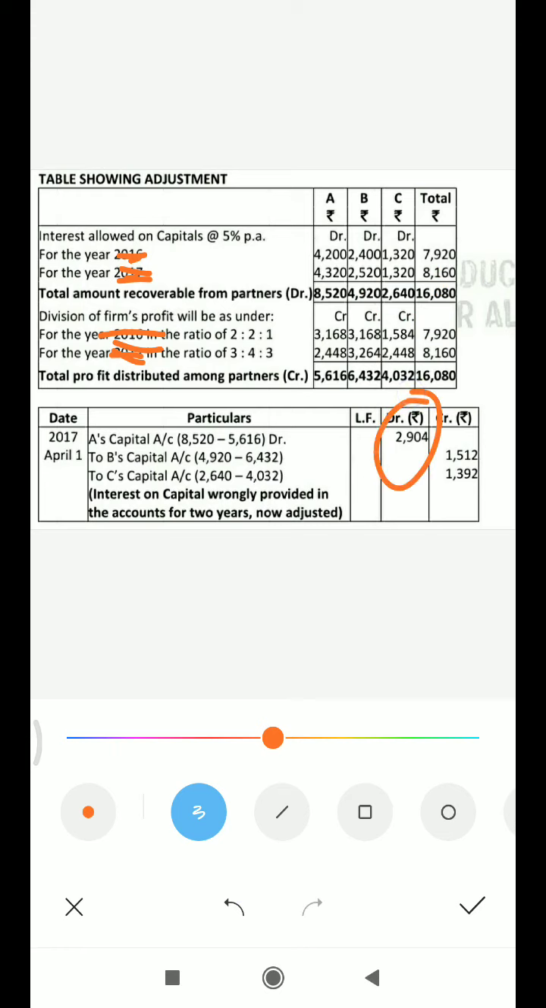the entry A will be debited for more 2904, then our entry will be A's capital account 2904, to B's capital account 1512, and to C's capital account 1321. So by this way we will do this question. Okay, my dear students, next question.